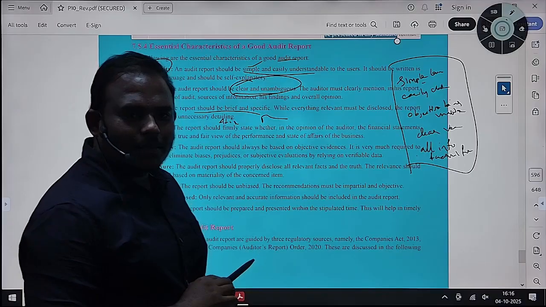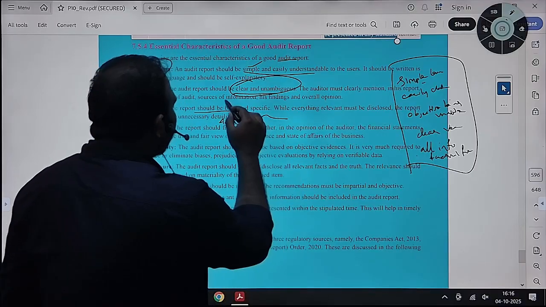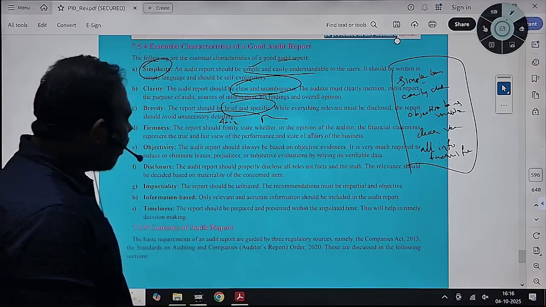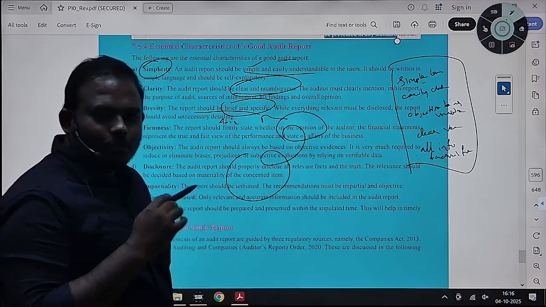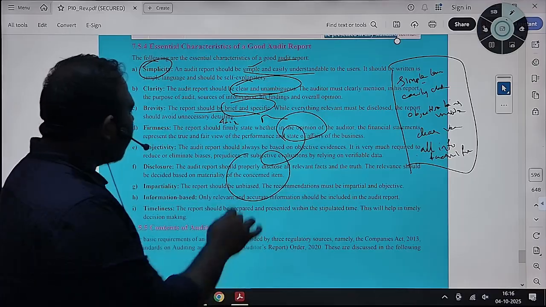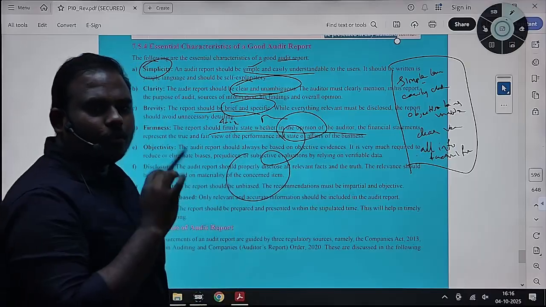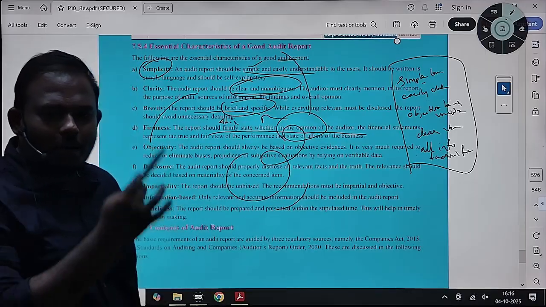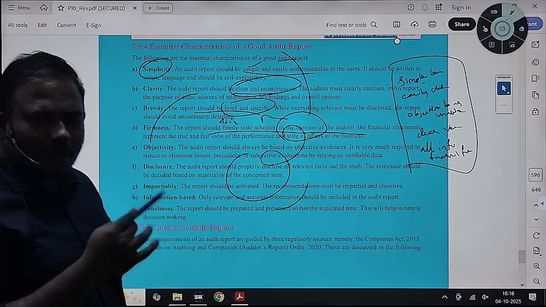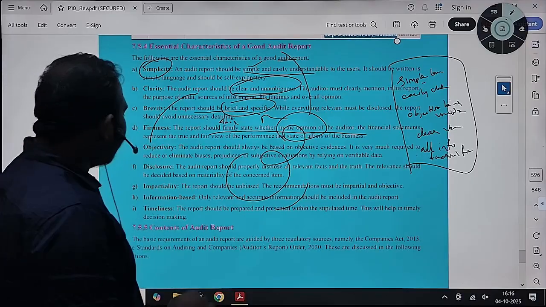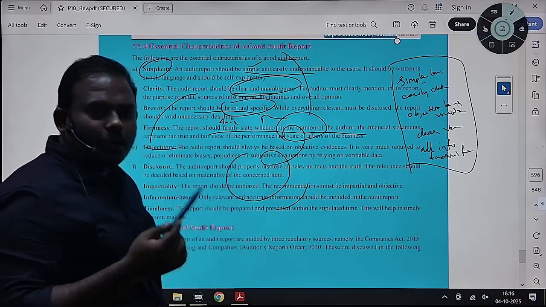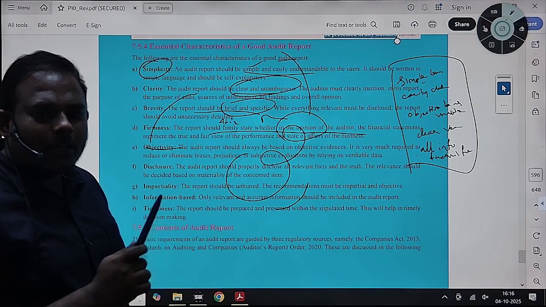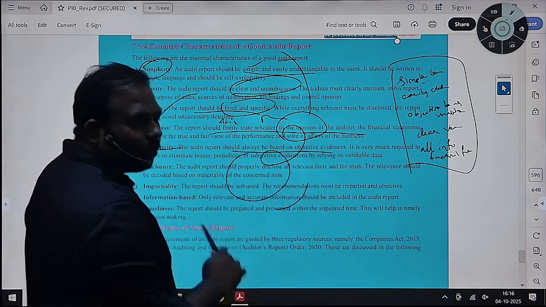The main point is concise, brief and specific. Whatever you are telling, you should be brief and specific. You should be straightforward. Firmness, whatever you are expressing, you should not round it. You should be straightforward, clear, and straight to the point. This happened, that is. You cannot write stories in your audit report because it is limited pages. You should mention brief and concise. Objectivity, I already told. Whatever the client expectation is, you have conducted your audit without any bias. That you have to maintain and disclose the same in your audit report.